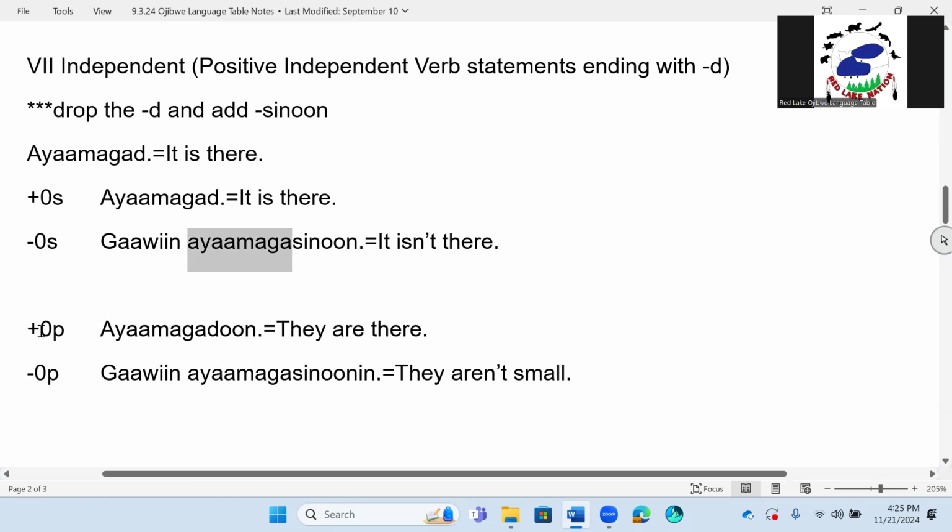And now we have positive 0p. Positive 0p talking about ayamagadun. Ayamagadun. They are there. Ayamagadun. Okay. They, more than one is happening here. So we're going to add un.